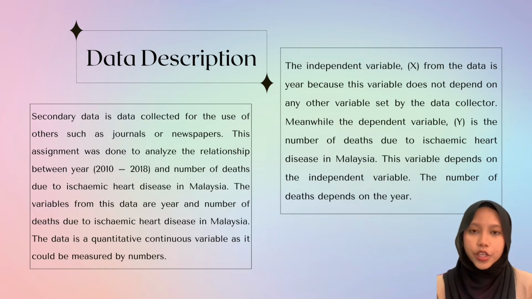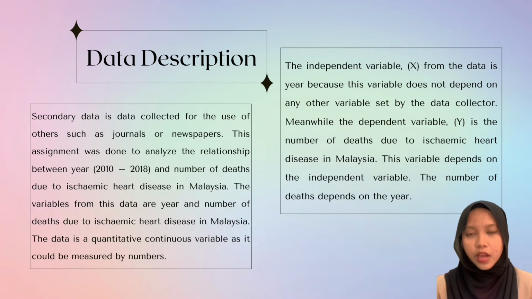We use data description to record all the information about the data files and the contents so that we can use this data in this research to further understand the data contents and structure. We use secondary data from the Department of Statistics Malaysia official portal. This assignment was done to analyze the relationship between the years 2010 to 2018 and the number of deaths due to ischemic heart disease in Malaysia. The variables from this data are year and number of deaths due to ischemic heart disease in Malaysia.